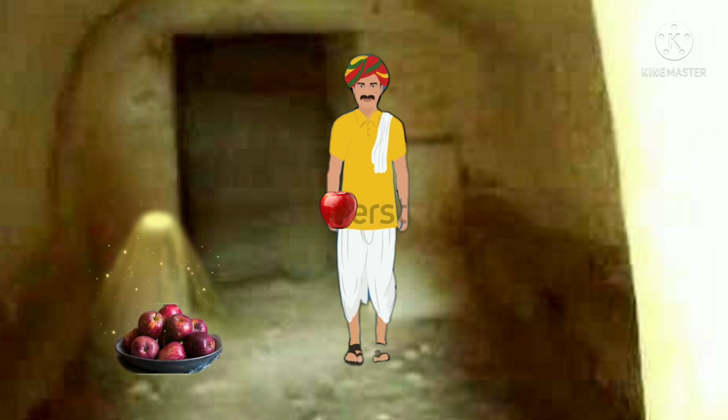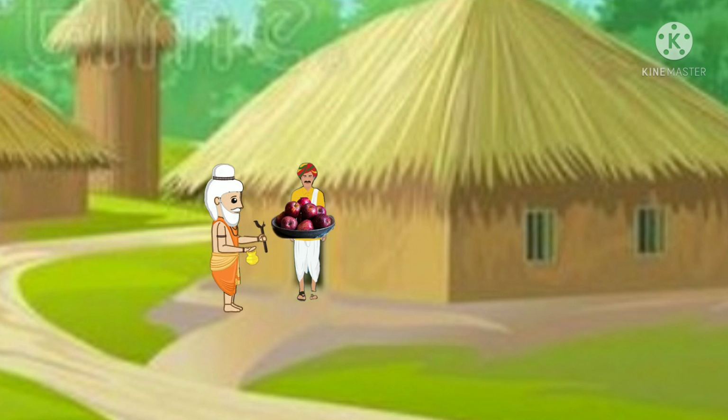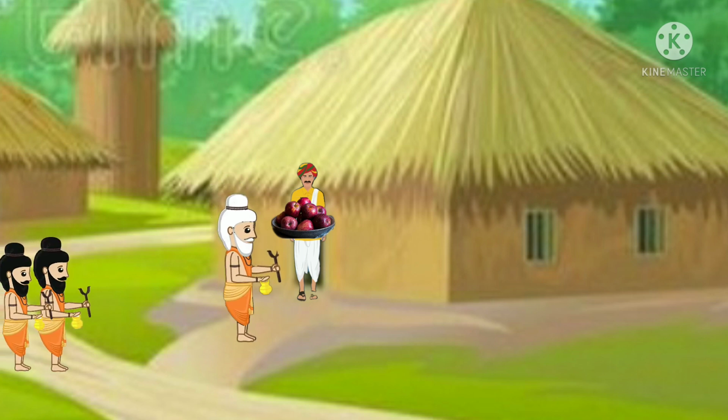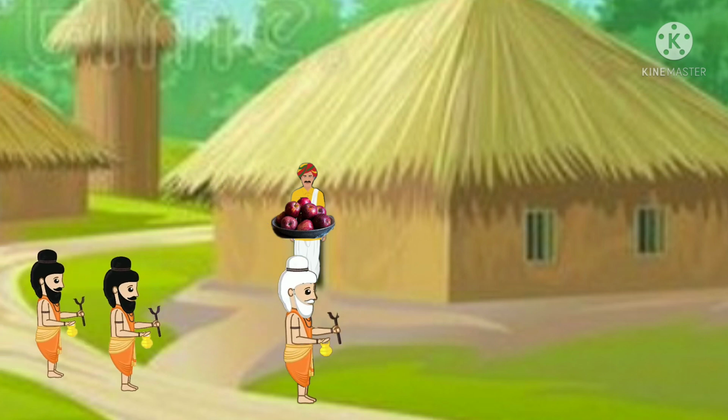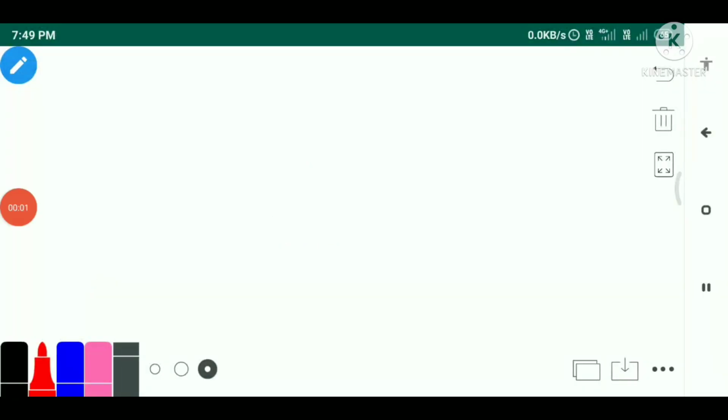After that, he gave all his apples to Rishi Kashyapa. Now Rishi Kashyapa took only 1 apple with a smile, and he started walking with his disciples. So my dear students, with the help of that story, now we will subtract any 3-digit number with 0.